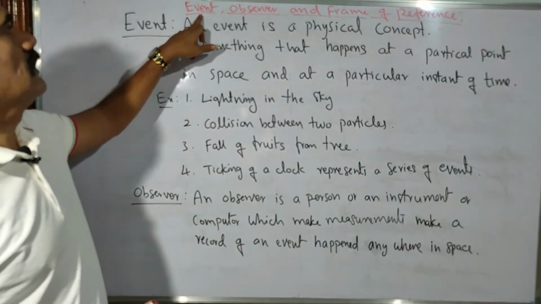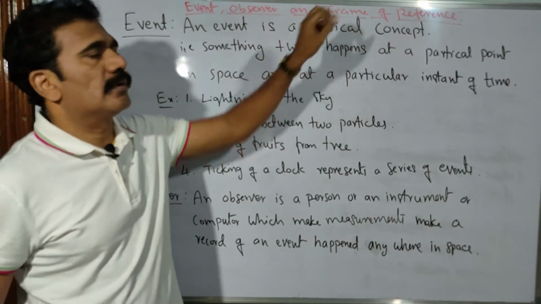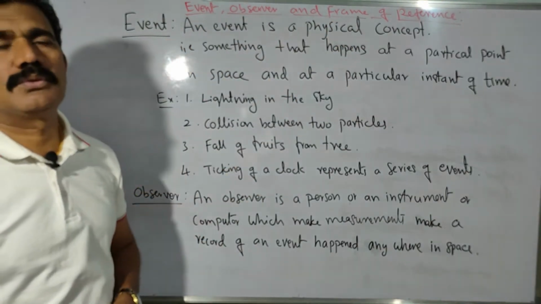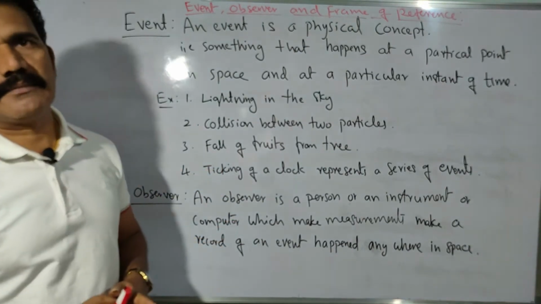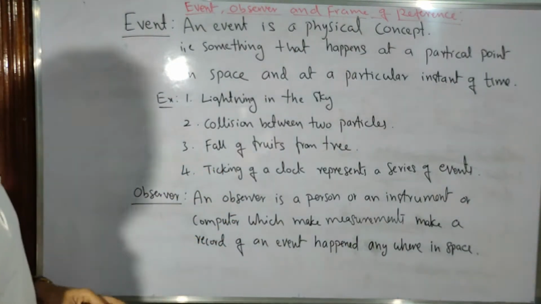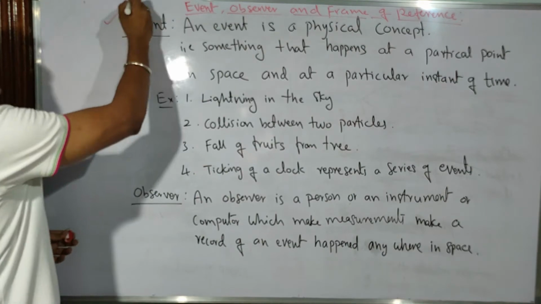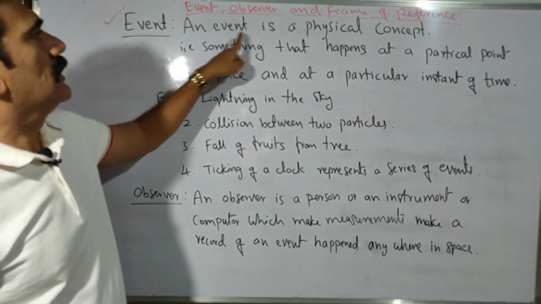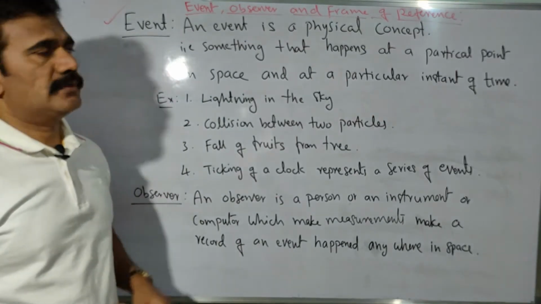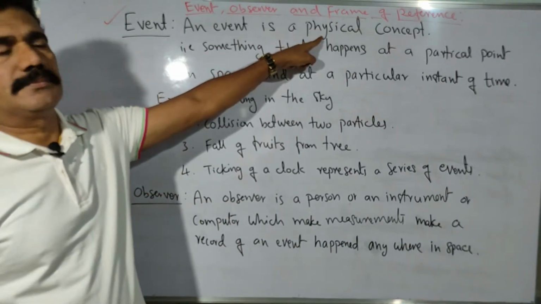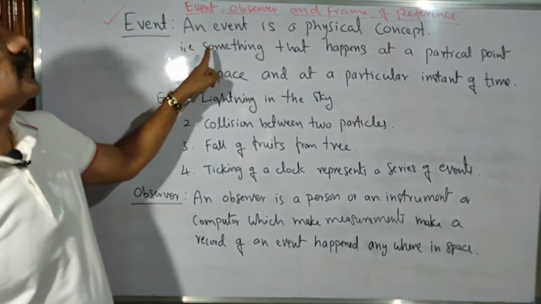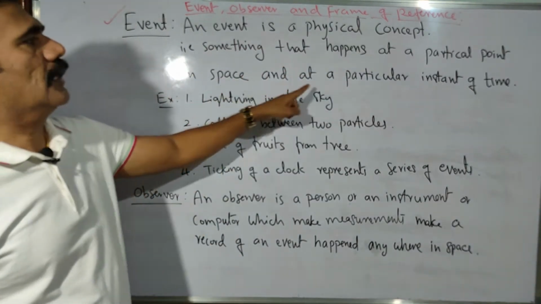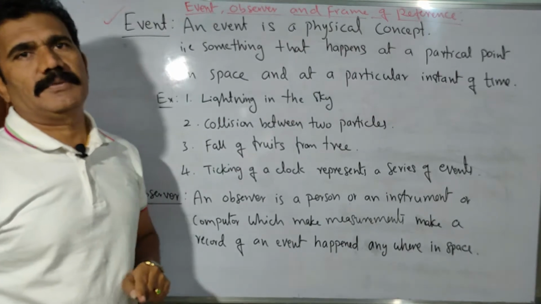Now look at some basic concepts: event, observer and frame of reference. We need to understand these basic concepts to understand the special theory of relativity. First of all, what is an event? It is a very simple concept. We can define an event as a physical concept, something that happens at a particular point in space and at a particular instant of time.